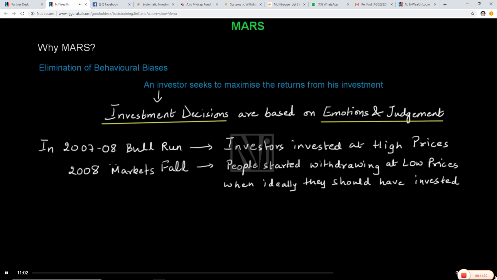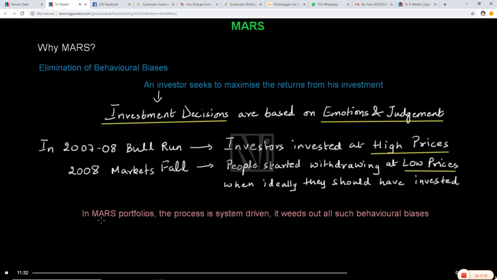In the 2007-8 bull run, when the market sentiment was positive, the investors started investing their money at high prices. But when, in 2008, the market started falling, people started withdrawing their investments rather than investing more when the prices were low. Behavioral biases as a result of the market sentiment led the investors to purchase at high prices and sell at low prices. And hence the investors made huge losses during this period.